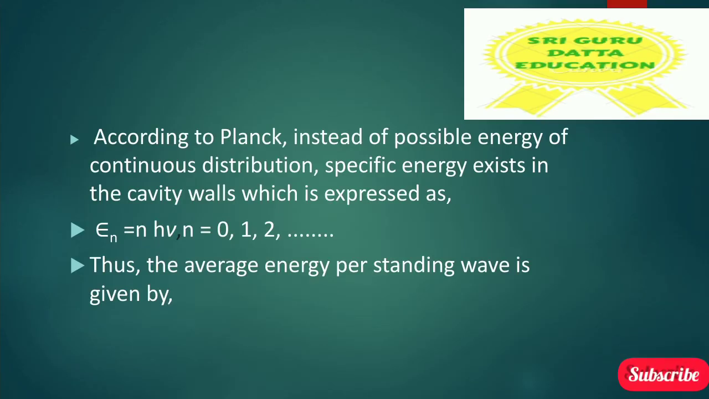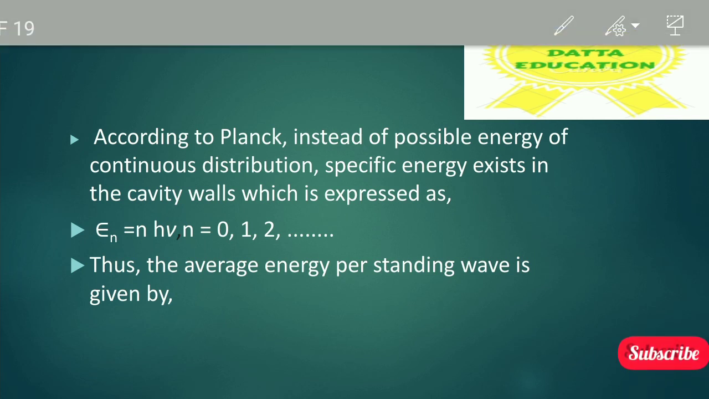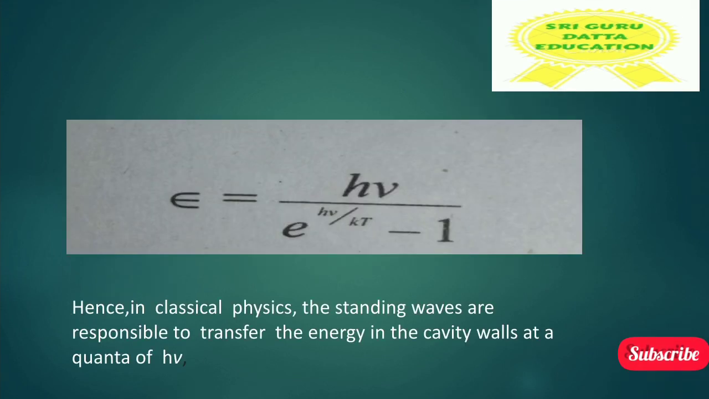According to Planck, instead of possible energy of continuous distribution, specific energy exists in the cavity walls, which is expressed as epsilon n equal to n into h nu, where n equal to 0, 1, 2, and so on. Thus the average energy per standing wave is given by epsilon equal to h nu by e to the power of h nu by kT minus 1.